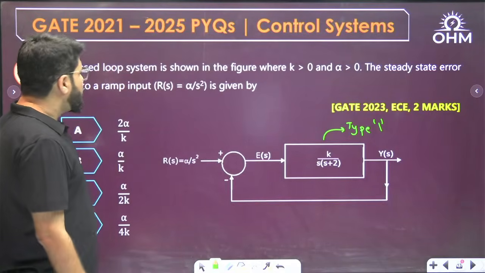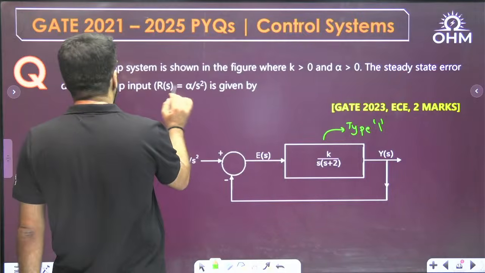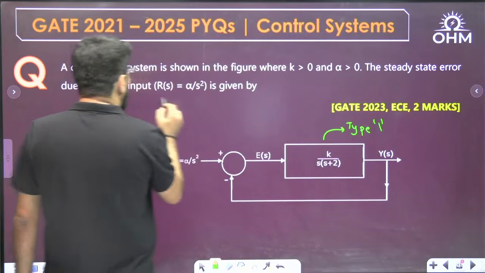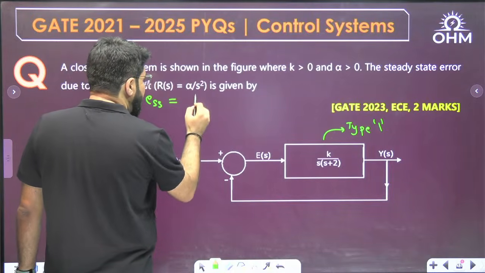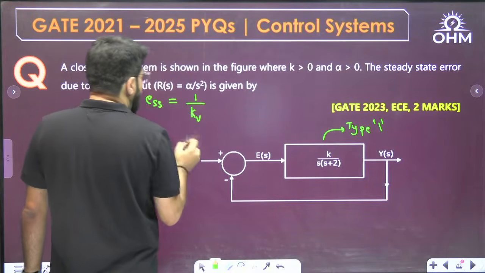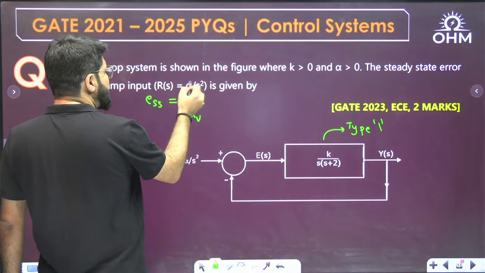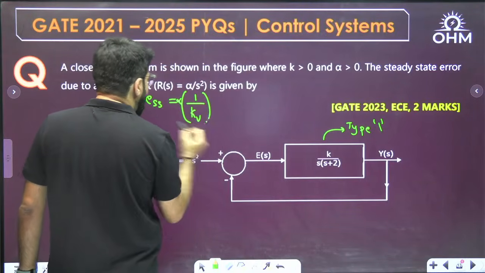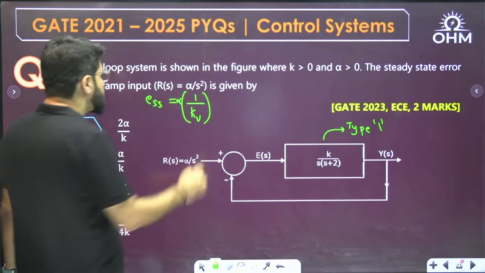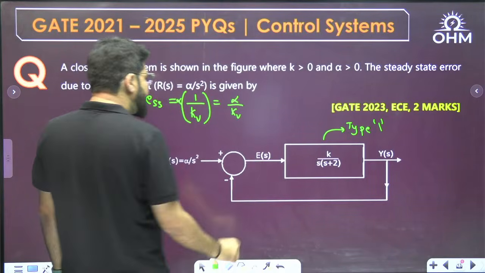Now for the type 1 system, what is the steady state error due to ramp input alpha by s square? Due to unit ramp input, steady state error is actually given by 1 upon kV. But due to ramp input having the coefficient alpha, because unit ramp input Laplace is 1 by s square, it is alpha by s square, so steady state error will also be multiplied by alpha. So steady state error is actually alpha divided by kV. What is the value of kV?